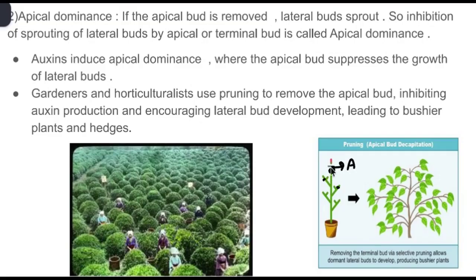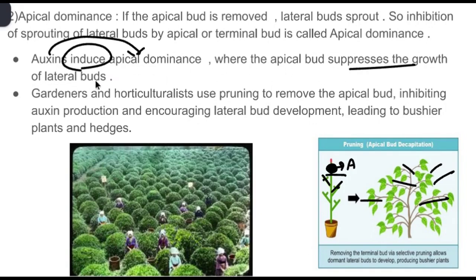So this apical bud, because of having a high amount of auxin, will suppress the lateral branches so they do not grow. This type of phenomenon or dominance is called apical dominance. So apical dominance is nothing but the dominance of the apical bud that doesn't allow the lateral buds to grow. When you remove the apical bud, the lateral branches will grow. This is an important feature of auxins. So auxins induce apical dominance, where the apical bud suppresses the growth of lateral buds.